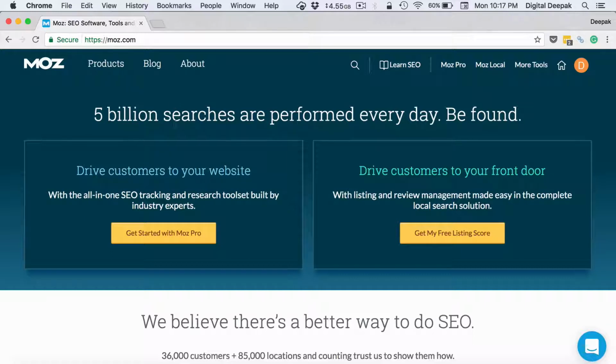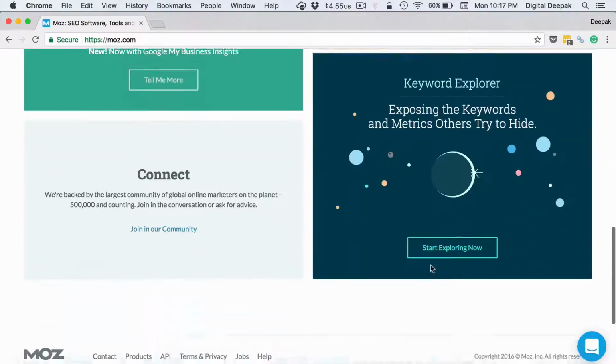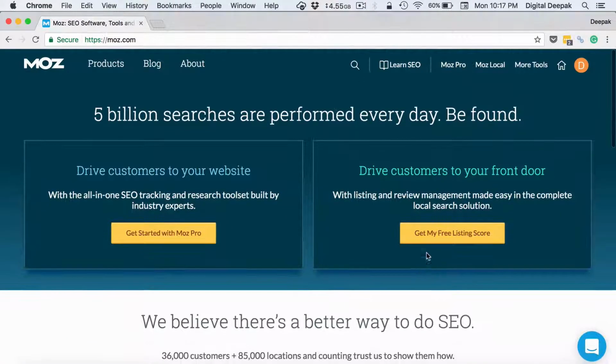They have got many clients across the globe, very big name clients like this you can see here. And there are a lot of features inside Moz. When you look at the pricing of Moz, it starts with $149 a month for the basic plan, and there is a smaller plan than that which costs like $99 a month, but in that you don't have any free trial. So what I would recommend is that Moz provides a 30-day free trial for 750 keywords, and this is the $149 a month plan.